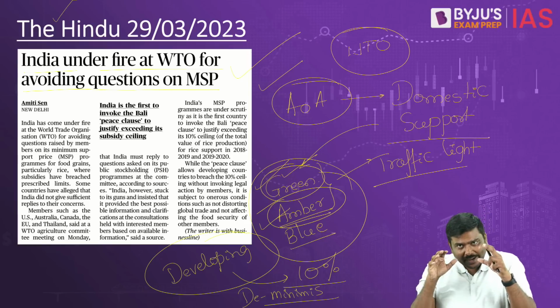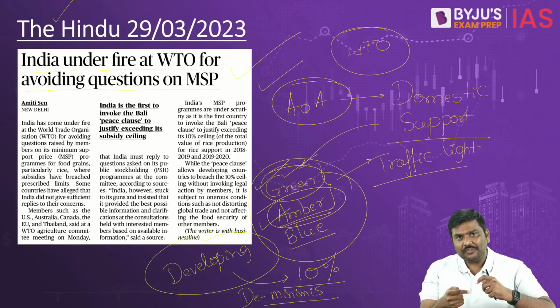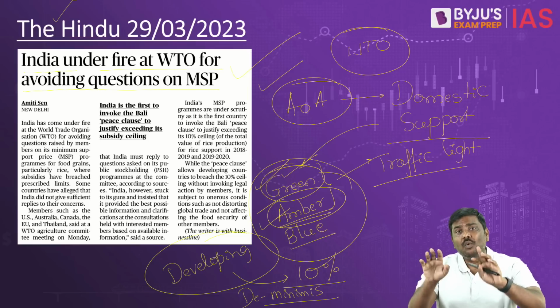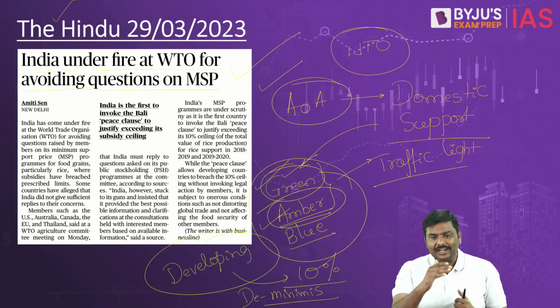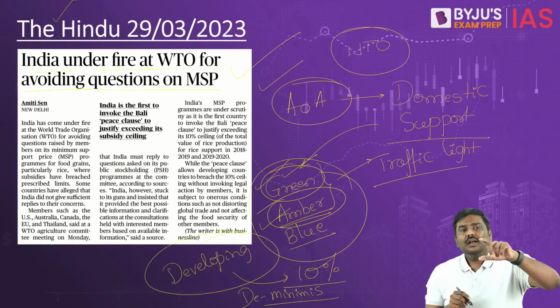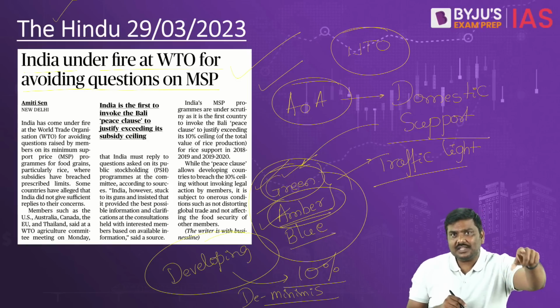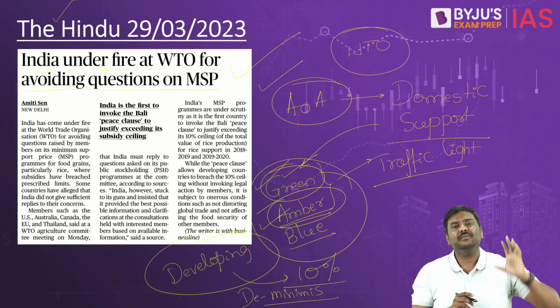And I want to ensure there is welfare. So by providing the welfare, by paying MSP, I will end up crossing the 10% limit. And if I cross the 10% limit, the various member countries such as USA will drag me to the dispute settlement body and file a complaint against me.